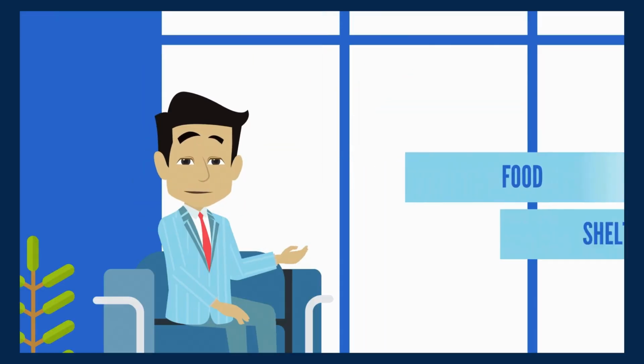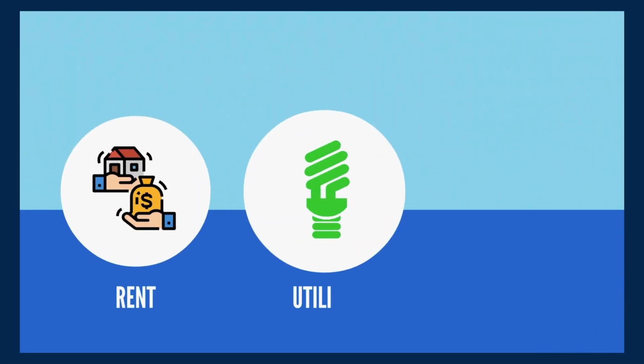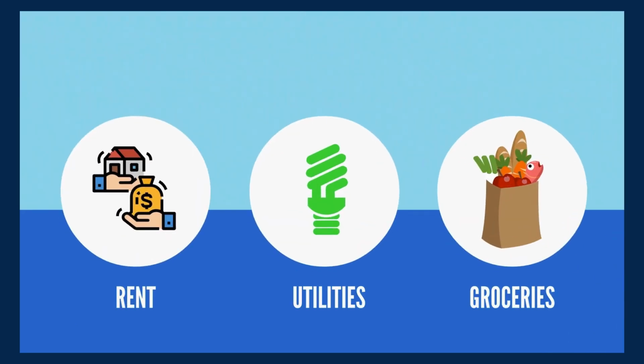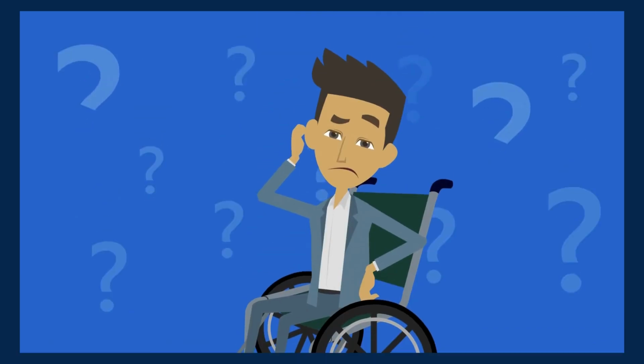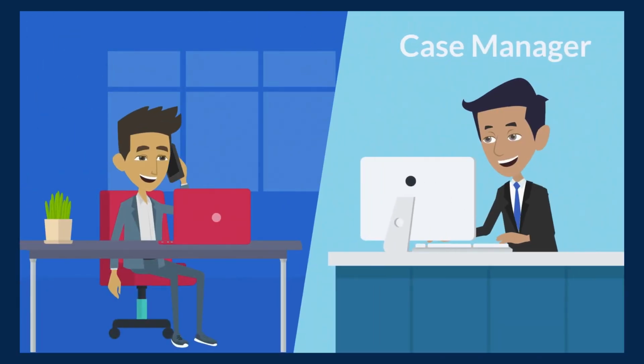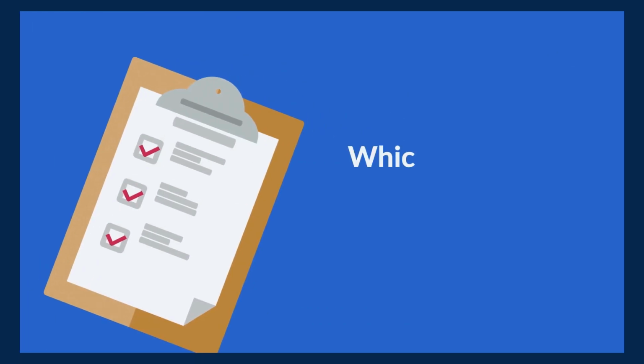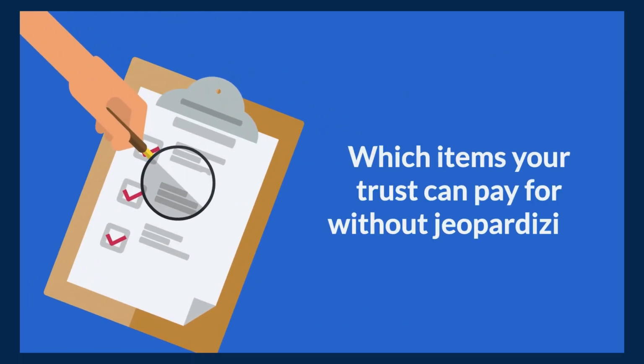Number 10. Disbursements that are related to food and shelter, like rent, utilities, and groceries, may jeopardize Medicaid and/or SSI benefits. Do not worry. Your assigned case manager can explain which options may be available for your specific case to clarify which items your trust can pay for without jeopardizing your benefits.